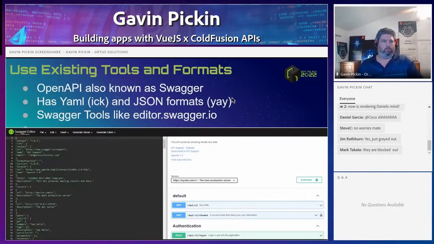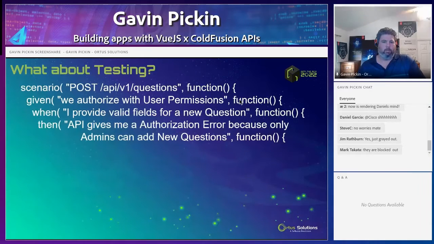We also want to look at using existing tools and formats for our API. So OpenAPI, which is also known as Swagger, has YAML or JSON formats. This output format basically describes your API. It documents your API. And with tools like editor.swagger.io, if you paste in your Swagger documentation, it'll generate some really cool output. And we've got some tools inside of the ColdBox ecosystem to help with that.